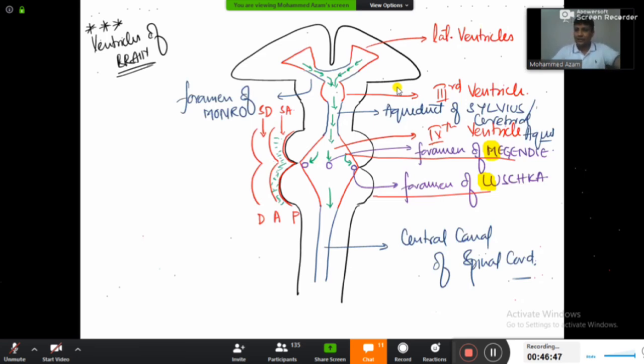Are you comfortable with this one right now? And that completes our topic here. And Dr. Demon is asking what is the importance of CSF. Guys, CSF is going to help you in maintaining the buoyancy of the brain. Normally the brain is about 1.5 kg, but are you able to feel that 1.5 kg in the head? No, the head is very much lighter, so it provides buoyancy. There are many functions of that. You will learn the functions in the physiology part. Don't worry about that. Is it okay right now?